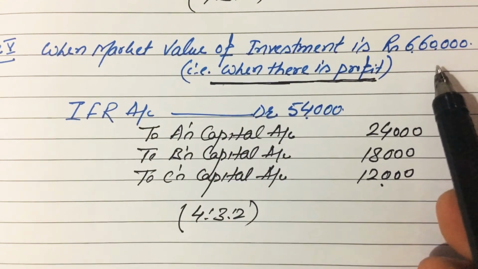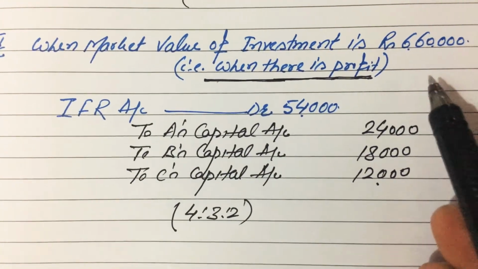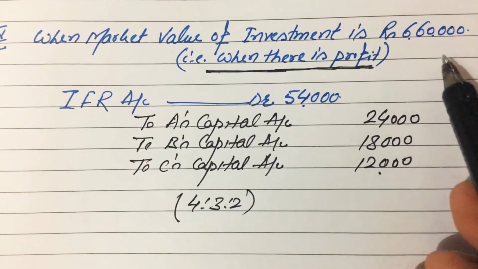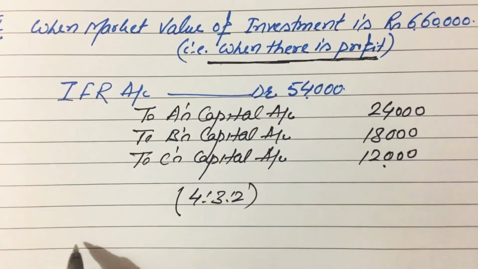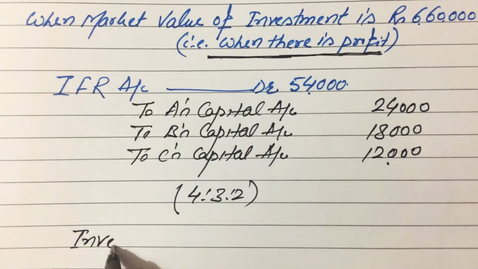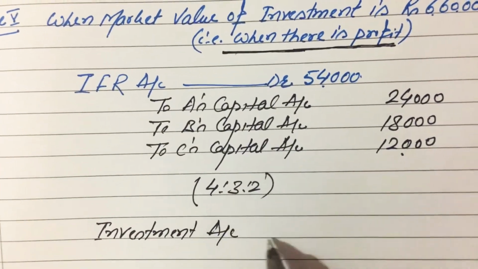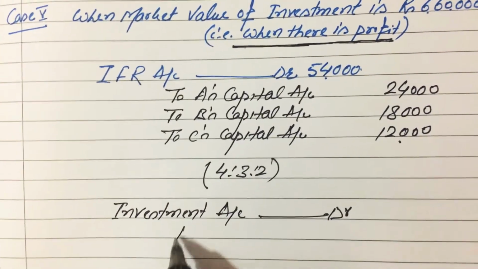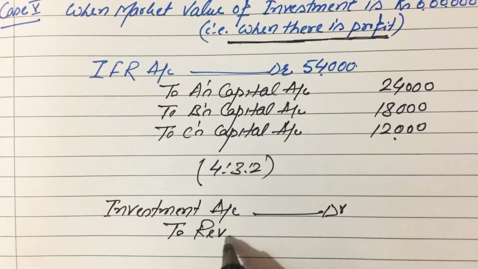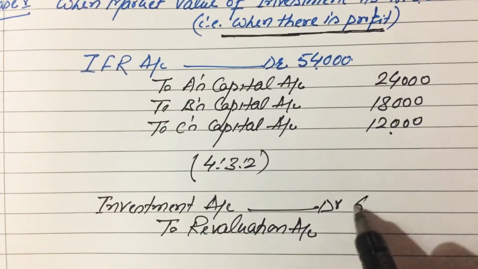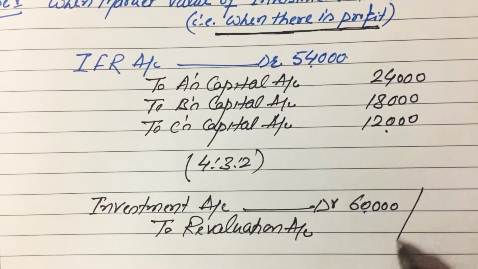Now, the profit related to investment will be transferred to a newly opened account, the revaluation account, because this is a profit. It will be transferred to the credit side of revaluation account, and for this the entry will be investment account debit to revaluation account, and the profit is 60,000 rupees.